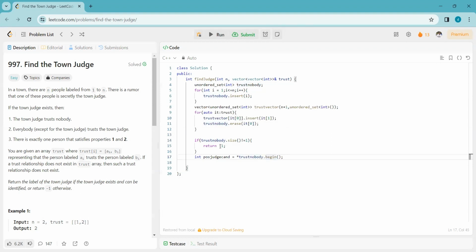So this variable contains only one element, which is the possibility of a town judge.